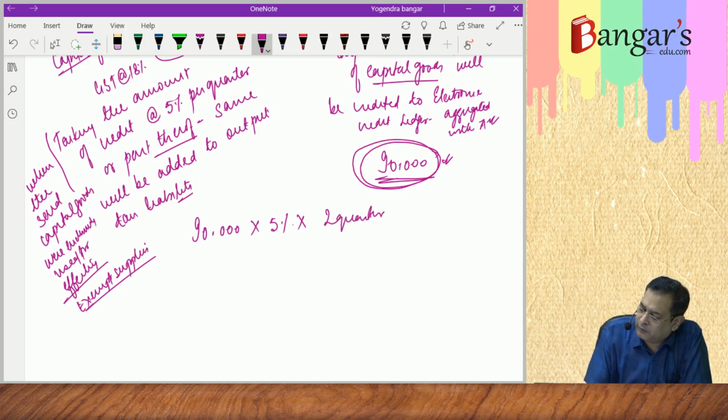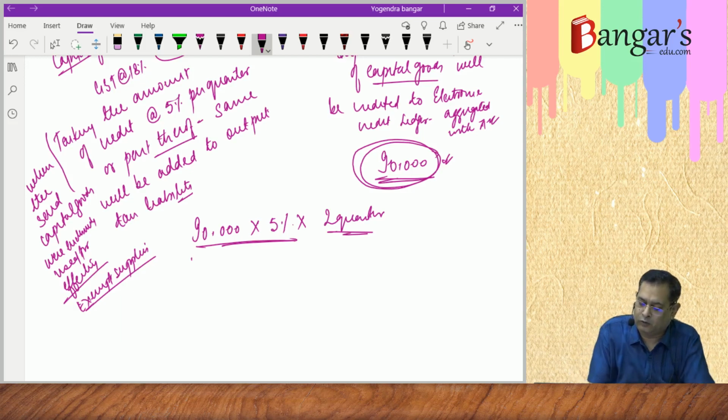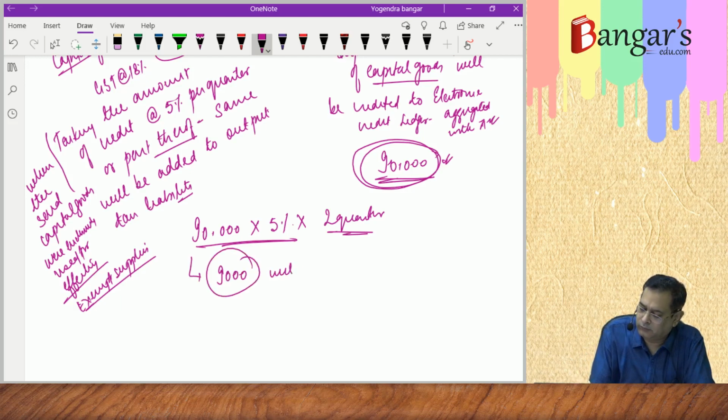So this much amount will also be added in the output tax liability in that particular tax period. 90,000 into 5% into 2 quarters, that is 9,000 rupees will be added in the output tax liability.